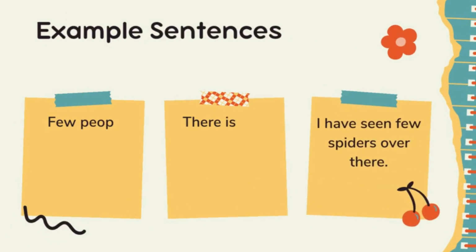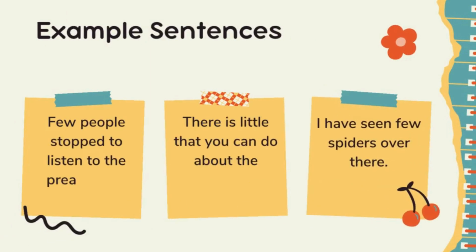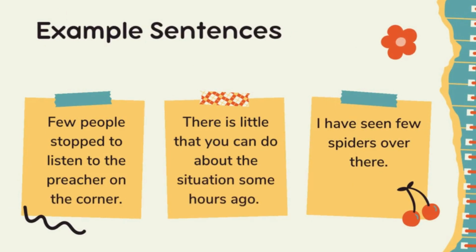Let's look at some more examples. Few people stopped to listen to the preacher on the corner. In this sentence we have used few because people are countable and they are less in number too. There is little that you can do about the situation some hours ago. Same here, little is used to explain work that you can do which is uncountable.